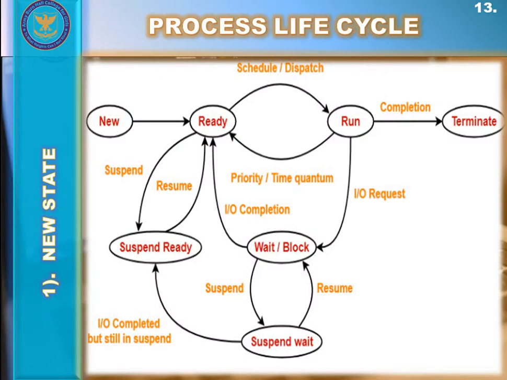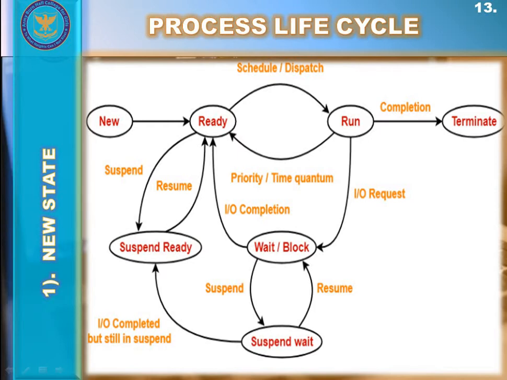The new state is the initial state when a process is first created. It is the beginning state when a user requests a service, or a program or software, from the operating system.